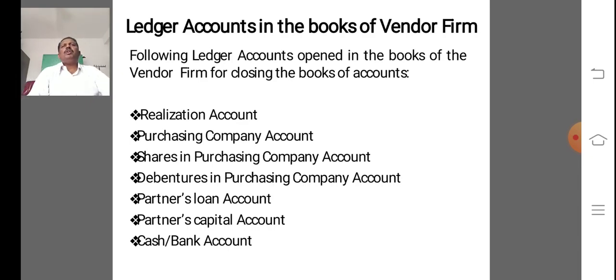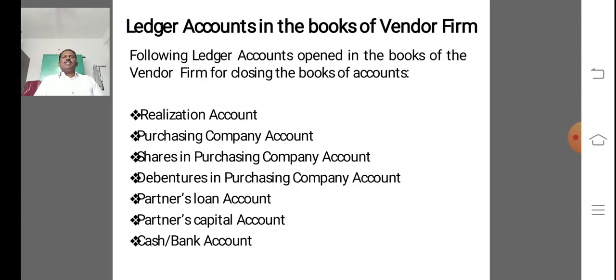So these are all the ledger accounts in the books of the vendor firm. The following ledger accounts are opened in the books of the vendor firm for closing the books of account. The first one is realization account. The second one is purchasing company account.